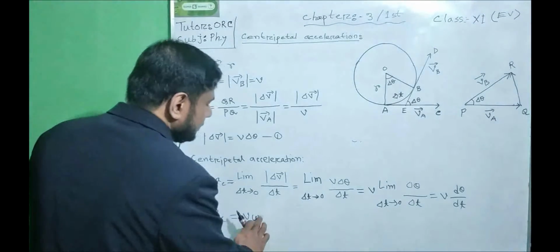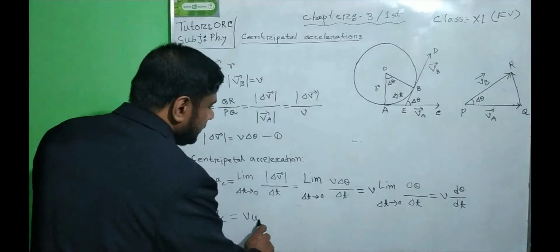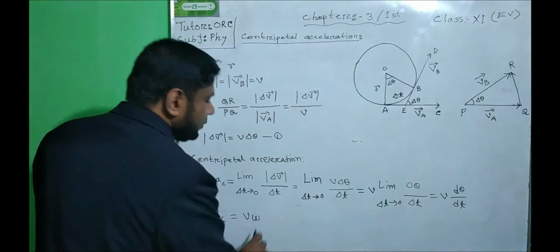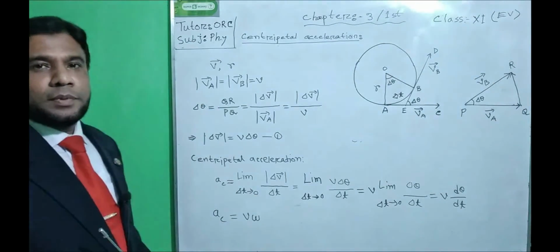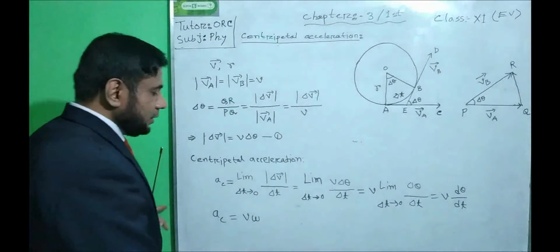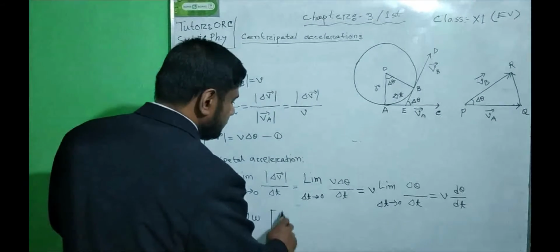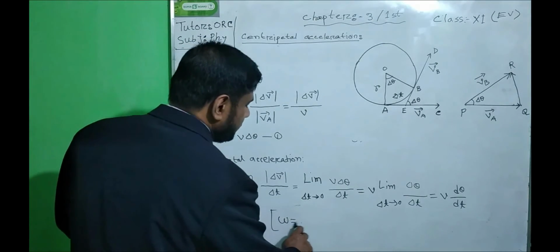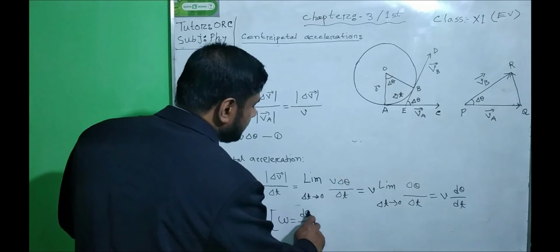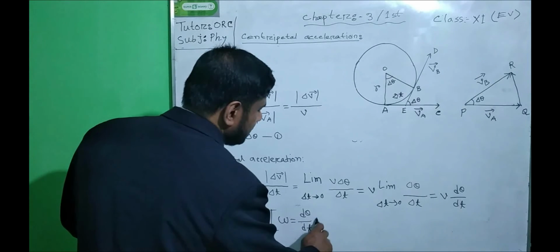Why? According to the information of angular velocity, we know omega equals d theta by dt.